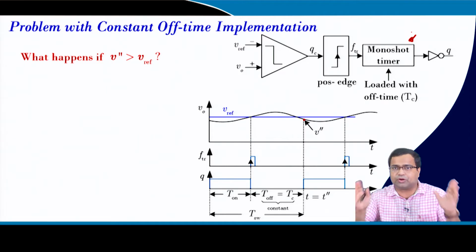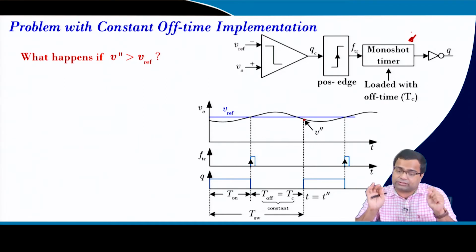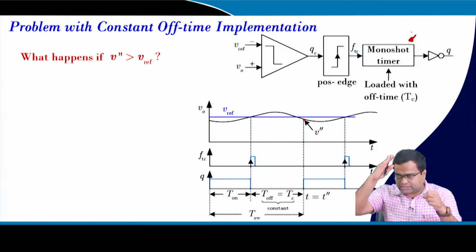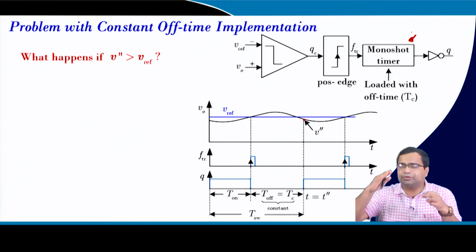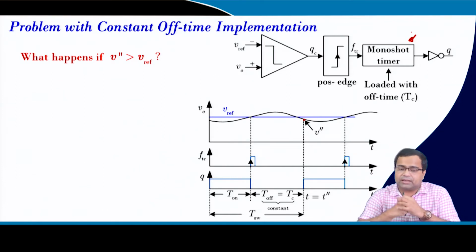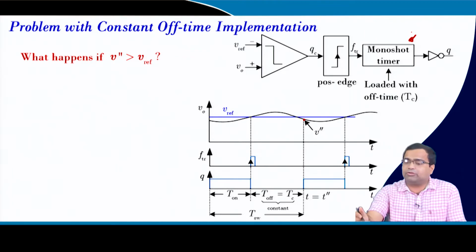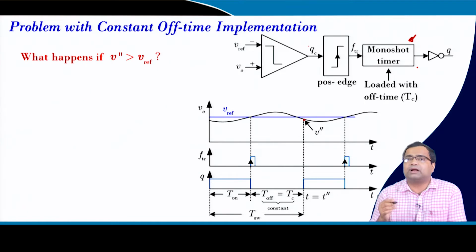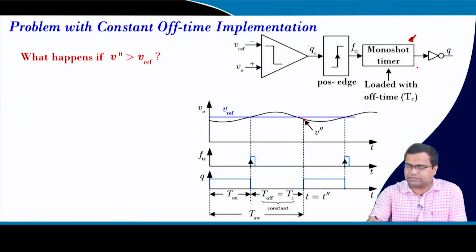But consider a scenario of a step down transient, when the output voltage is already high and your capacitor current is positive, so it will take some time to come to 0. During that time the voltage is much higher than the reference voltage. Even though you turn off the monoshot timer, the output will continue to stay higher than the reference voltage.